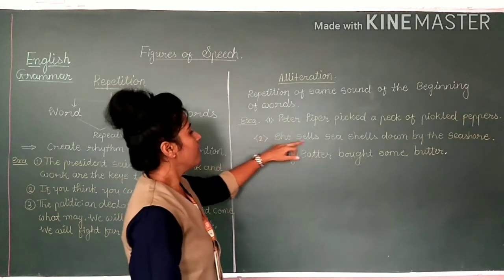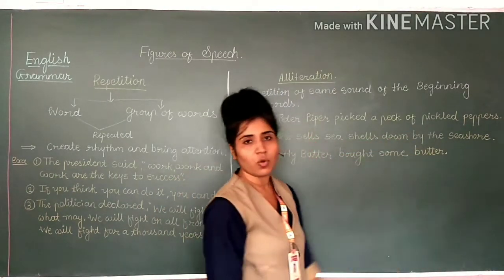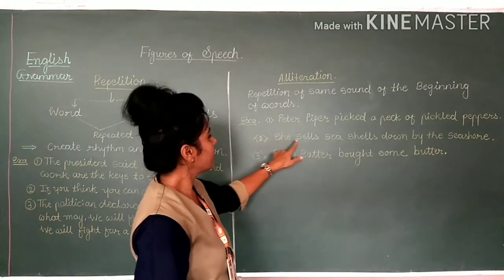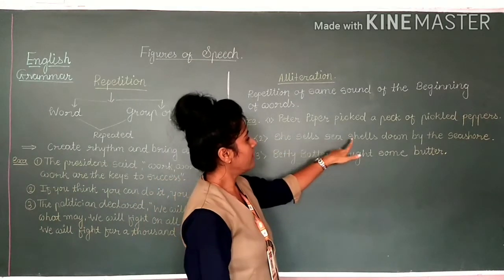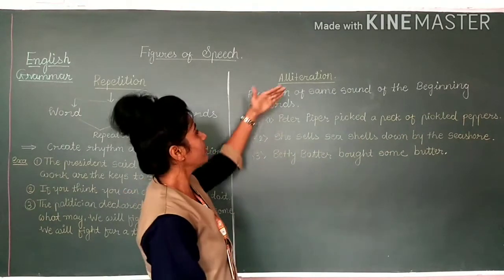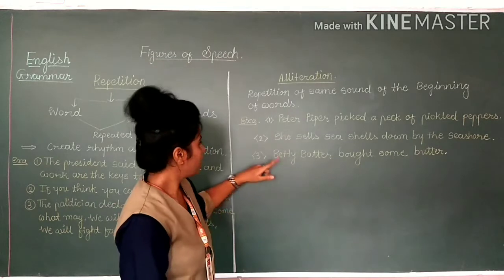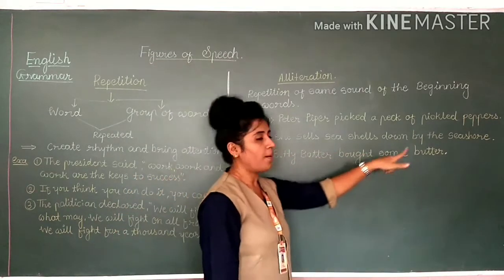Second, she sells seashells by the seashore. So here you can see S, again S. So this shows alliteration, repetition of the first alphabet. Last one. Betty bought some butter.